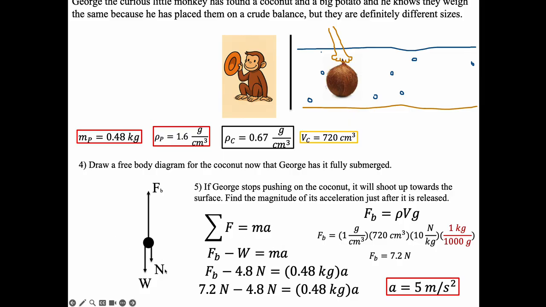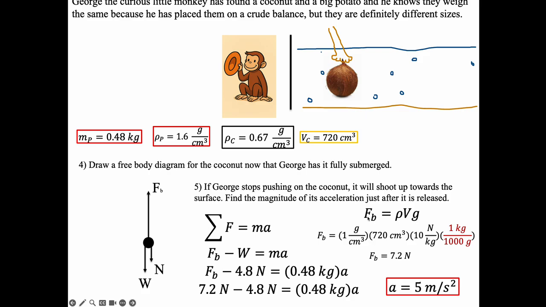But if I eliminate this normal force, I'm going to apply Newton's second law, right? So if I say that up is positive, then the buoyant force minus the weight, and I like to say that the direction it's going to accelerate is positive, so the buoyant force minus the weight is going to equal ma. And I don't know what the buoyant force is anymore because now the full volume is displacing water. But I do know what the thing weighs, right? It's the same as the potato. It weighs 4.8 newtons, okay? And the mass of the thing is 0.48 kilograms times a. So I need to figure out the buoyant force, and that's what this is doing over here.